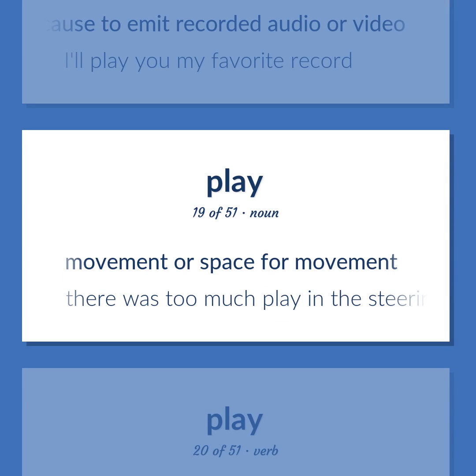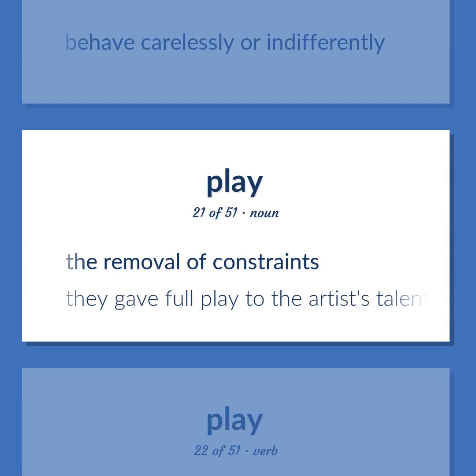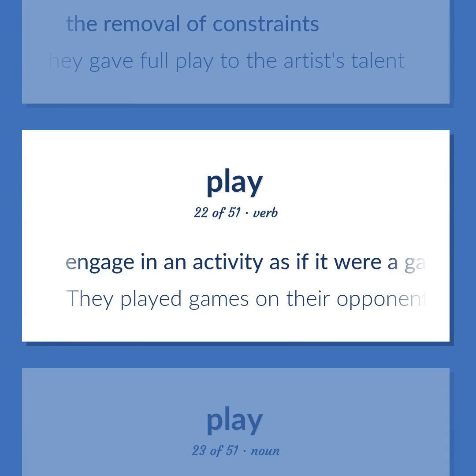Movement or space for movement. There was too much play in the steering wheel. Behave carelessly or indifferently. The removal of constraints. They gave full play to the artist's talent. Engage in an activity as if it were a game rather than take it seriously. They played games on their opponents.